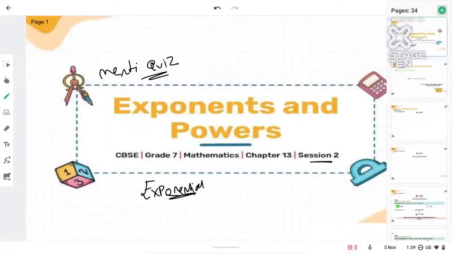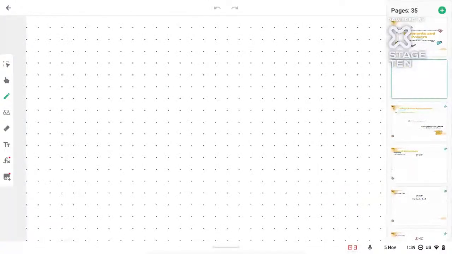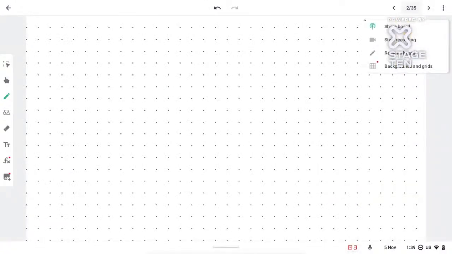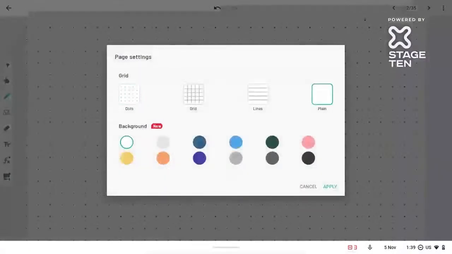let's do a quick recap of the last session. Let me make it plain. Let's do how to put a number in exponential form. Yes, correct, Deepa. Absolutely correct.